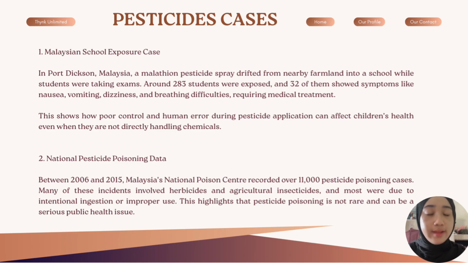Secondly, national pesticide poisoning data between 2006 and 2015, the Malaysia National Poison Centre recorded over 11,000 pesticide poisoning cases. Many of these incidents involved herbicides and agricultural insecticides, and most were due to intentional ingestion or improper use. This highlights that pesticide poisoning is not rare and can be a serious public health issue.